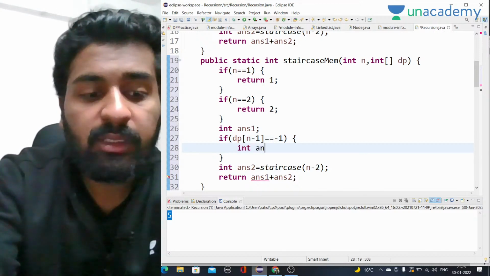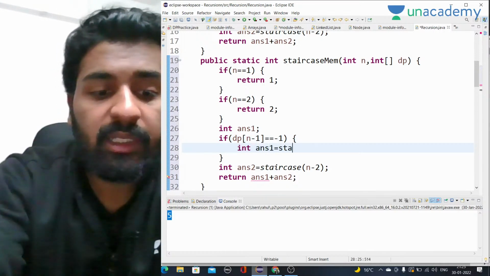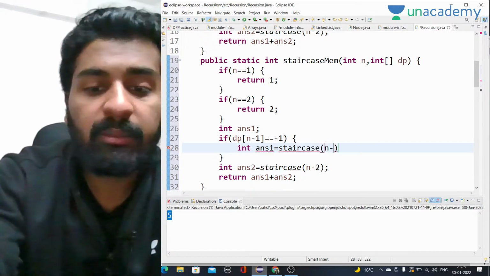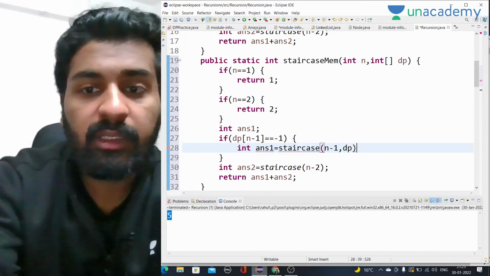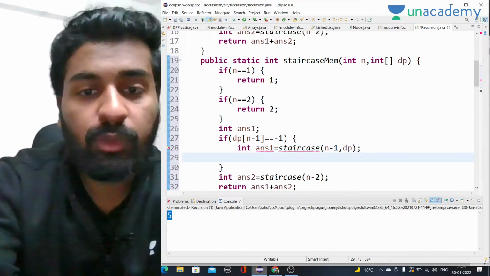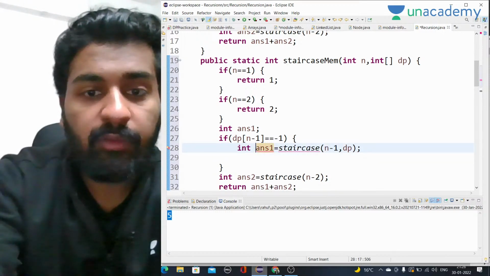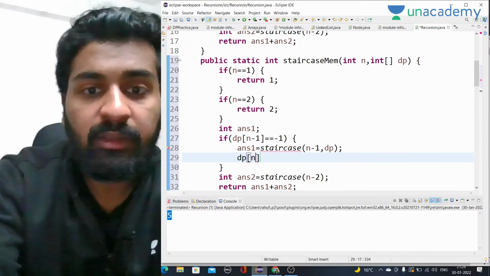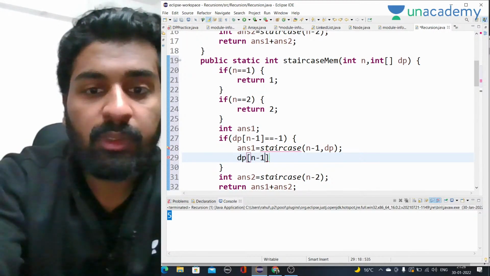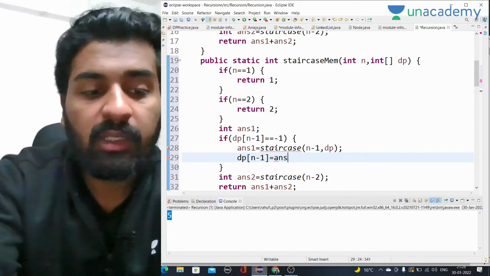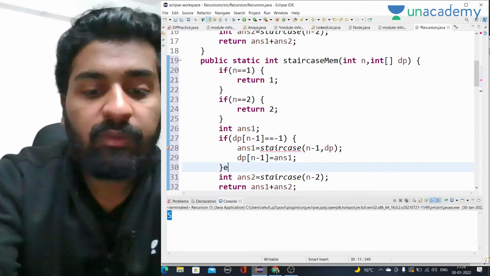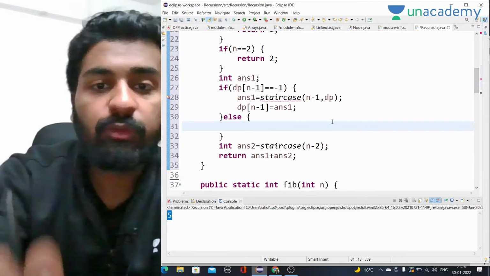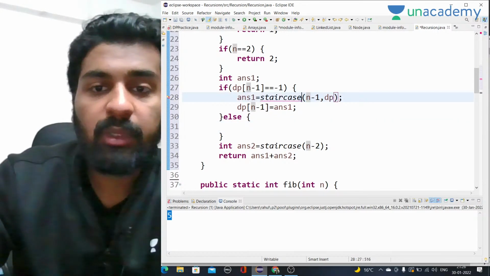So answer 1 will be equal to staircase, same as we did in the Fibonacci part, staircase for n minus 1 and dp. And then we have to store the value as well, while coming back from the recursion. So dp of n minus 1 will be answer 1, right? Else we have to actually call for staircase memoization.